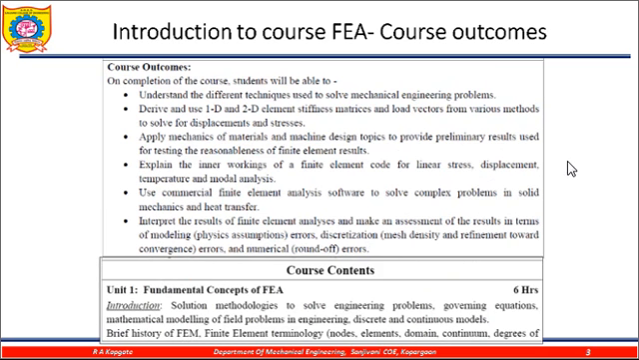Now for every course, the outcomes are listed. So what you need to learn, or what you find after completing this course, those are the outcomes you need to get. You need to understand the different techniques used to solve mechanical engineering problems. Generally mechanical engineering problems are solved by various methods, but you need to know the best way of finite element analysis. Then you need to be able to find the stiffness matrices for 1D problems and 2D problems by using different element methods.